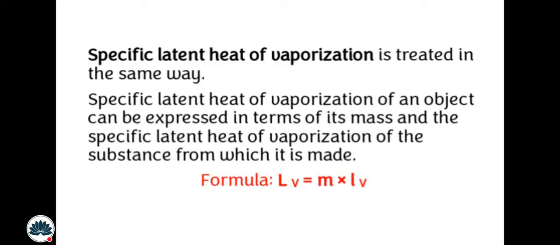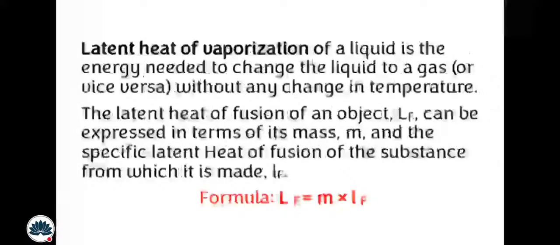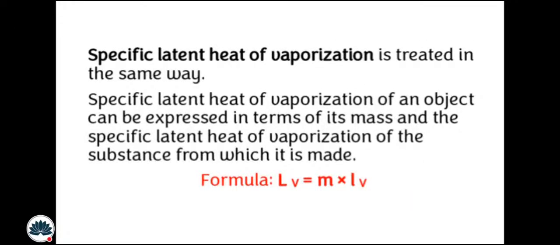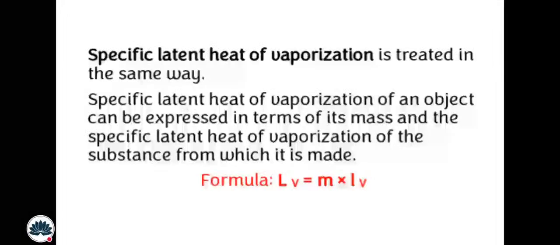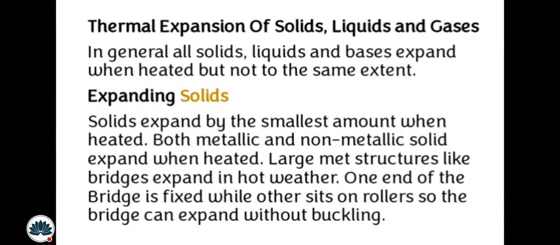What does small l v mean? The small l means specific latent heat of vaporization, and the capital L v at the front of the formula means only latent heat of vaporization. So the word specific makes the letter small. This is the trick you can just remember while solving the paper.